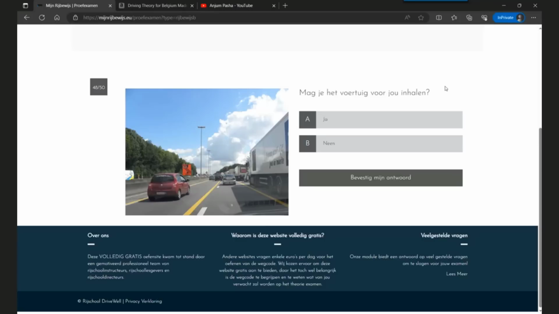The question is, are you allowed to overtake the car in front of you? Simple answer is no. Why? Because this is a continuous orange line. When there are orange and white lines, you can ignore the white lines, right? So now what applies is only the orange lines, and you don't cross a continuous white or orange line, in this case, an orange line. So you have to continue driving behind this car, and no one is allowed here to change any lanes. So you're not allowed to overtake the car.